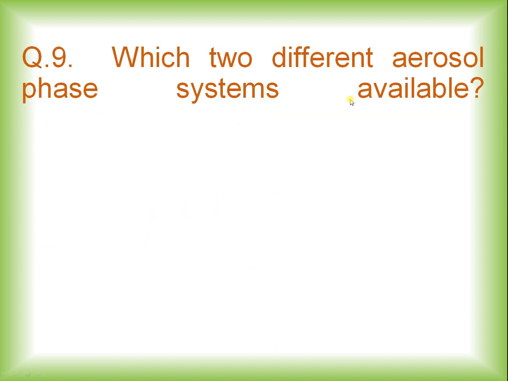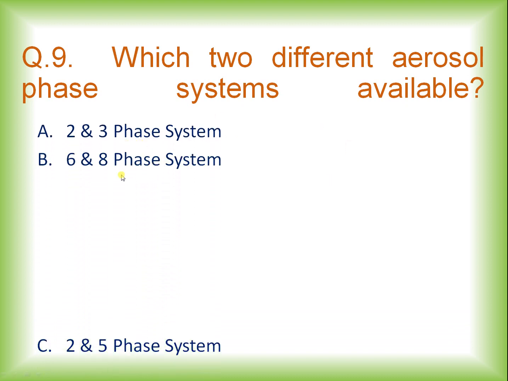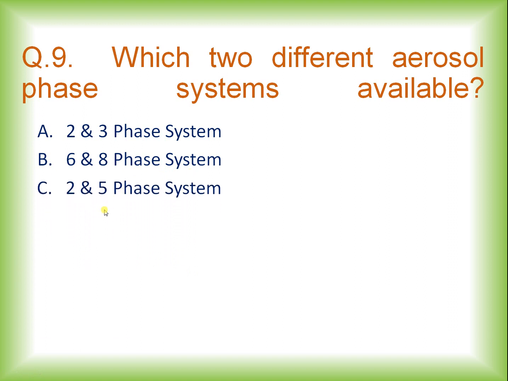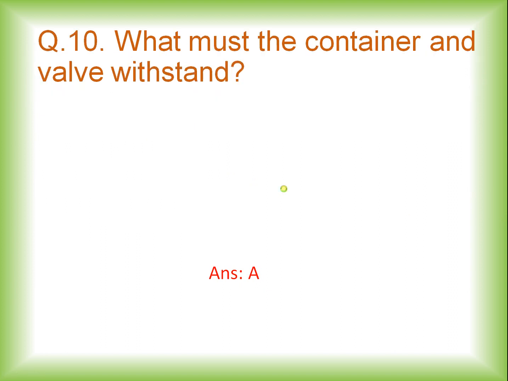Which two different aerosol phase systems are available in an aerosol dosage form? The options are 2 and 3 phase system, 6 and 8 phase system, 2 and 5 phase system, all of the above. And the right answer is option A, that is the different aerosol systems which are available in aerosol are 2 and 3 phase systems. So these two different aerosol systems are present in aerosols, that is 2 and 3 phase systems.